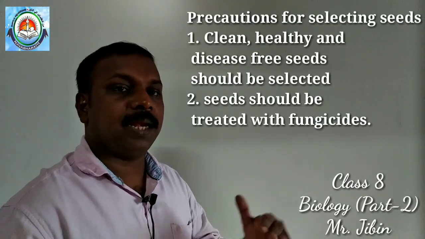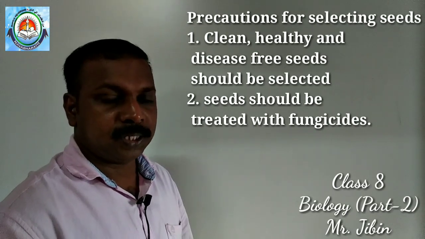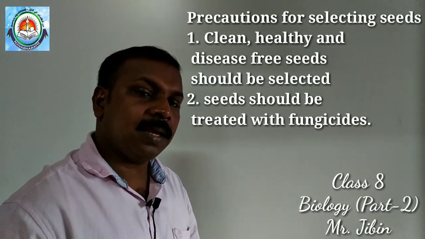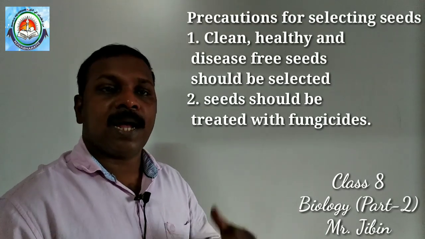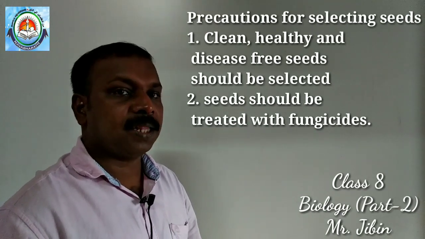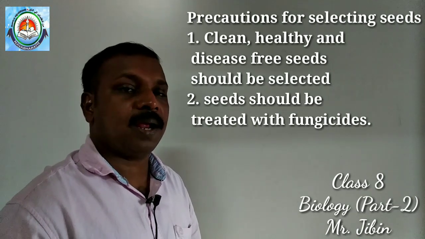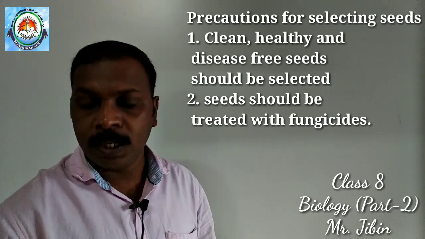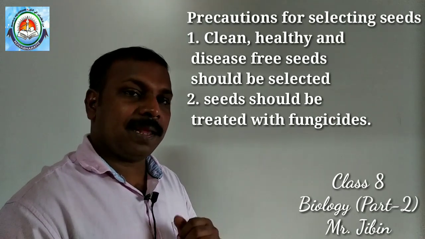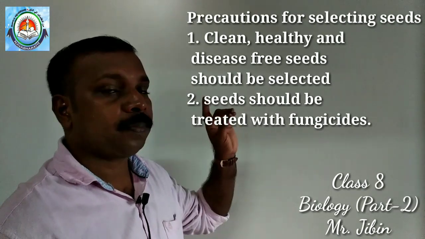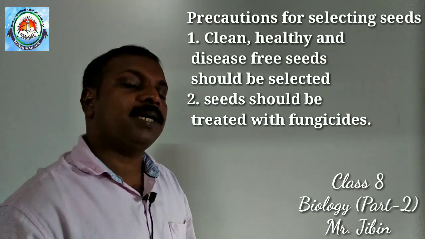Suppose the seeds are not healthy, then the yield will be poor. If the seeds have any diseases, then the plant may not grow well and there also it will not give much yield. It must be clean from all other unwanted matter. So only clean, healthy and disease-free seeds must be selected.